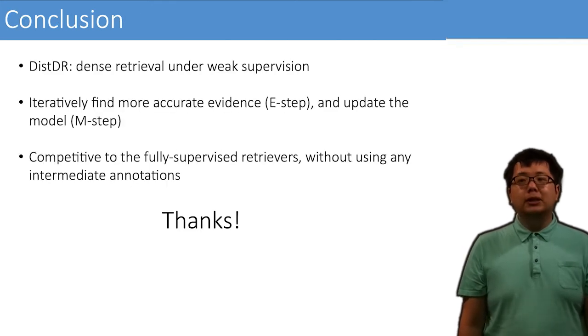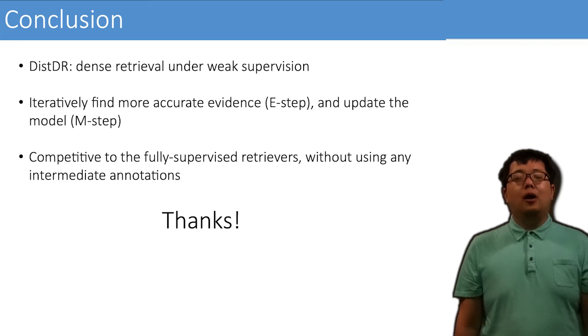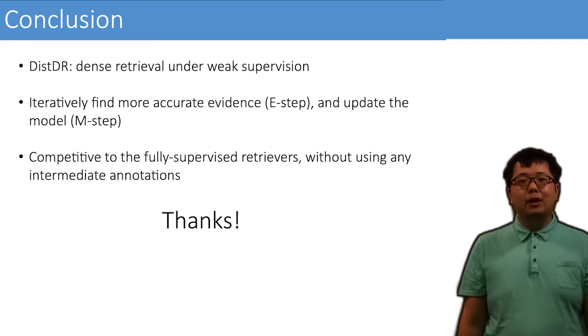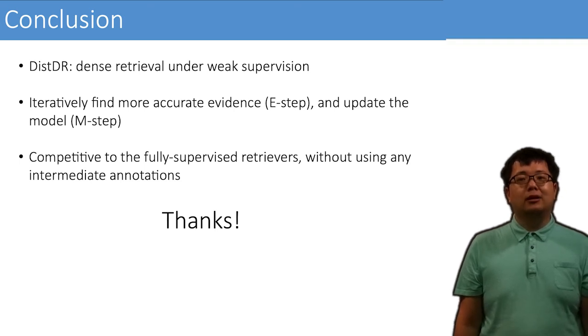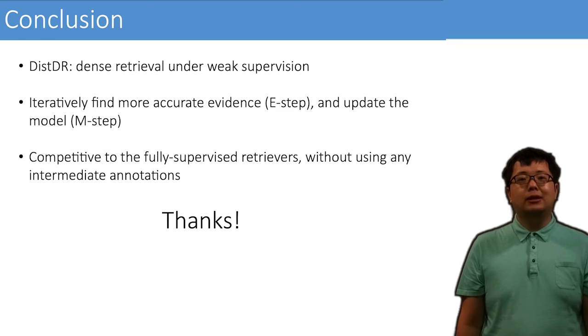To summarize, we propose DistDR, a dense retrieval-based QA system under weak supervision. It iteratively refines more accurate evidence and further encourages the model to use this evidence. DistDR is on par with fully supervised counterparts without using any intermediate annotation. Future work could focus on more faithful QA systems that make correct predictions for the correct reasons. Also, on different types of complex questions that require different reasoning abilities with weak supervision.